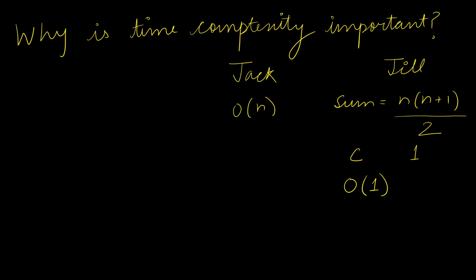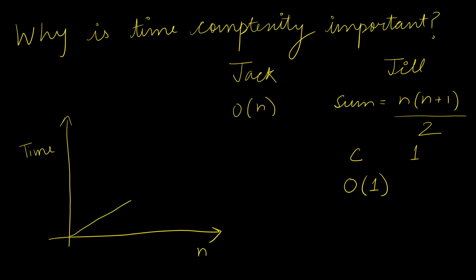Now how does this matter? Let us understand this graphically. Our x-axis shows the n values and the y-axis shows the time. As n increases, Jack's algorithm will increase linearly, while Jill's algorithm will give output in constant time. So, for very large values of n, say n equal to 10 to the power 10, Jill will be able to answer much more quickly than Jack.